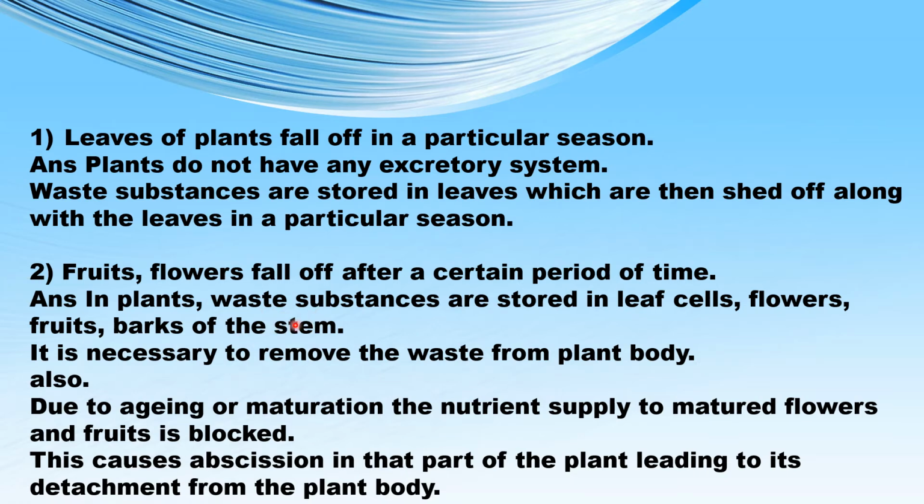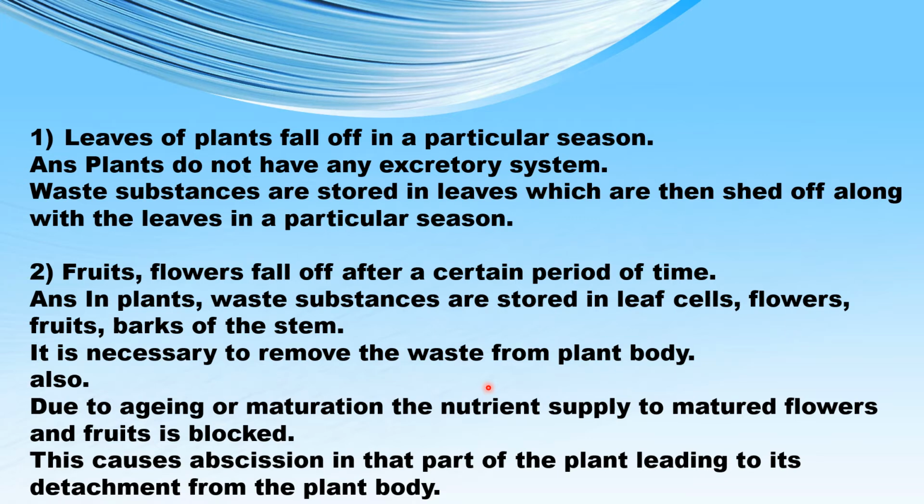In case of fruits and flowers, due to the maturation of these parts, nutrient supply to that part does not take place. So the supply of nutrients to parts like the fruits and the flowers is completely blocked, and this leads to abscission in that part of the plant.